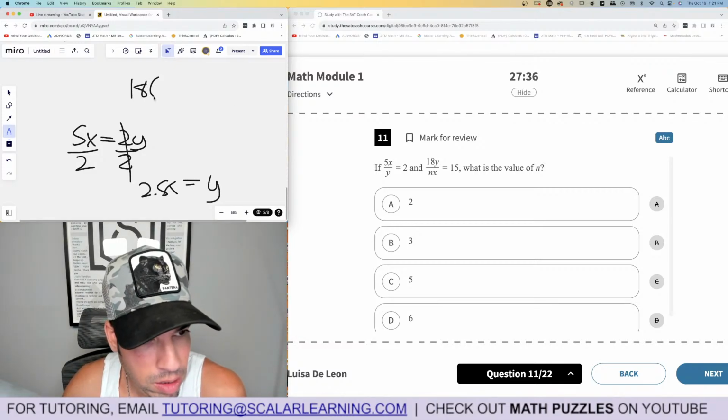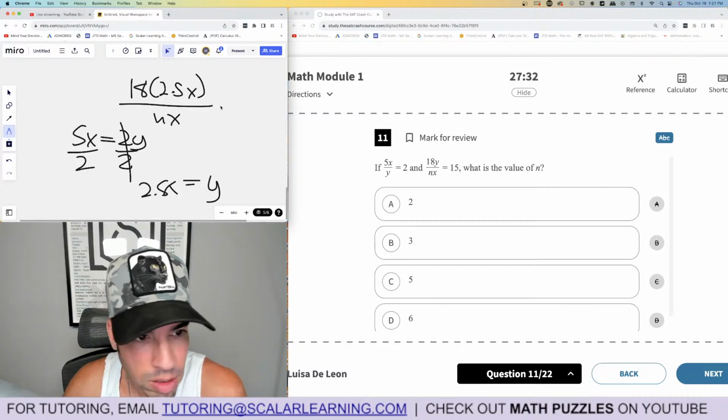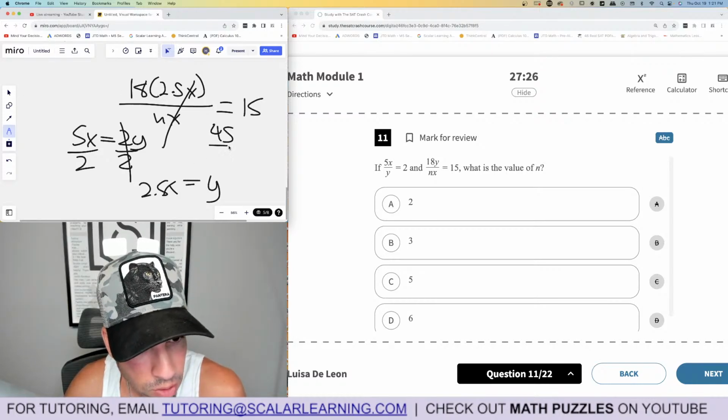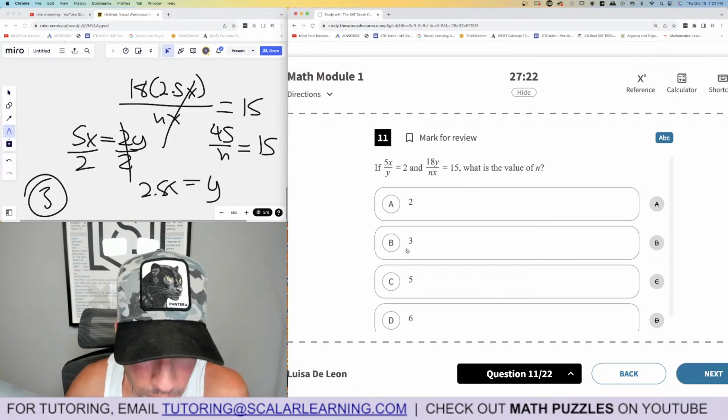So we got 18 times 2.5x over nx is equal to 15. The x's are going to cancel. 18 times 2.5, that's 36 plus 9 is 45. So 45 over n equals 15. n is 3. Boom.